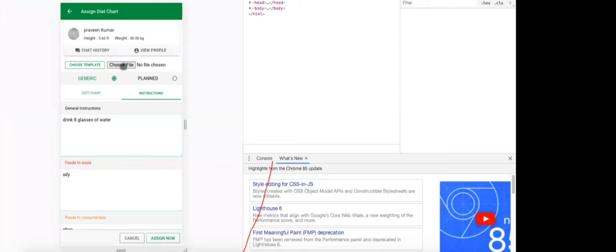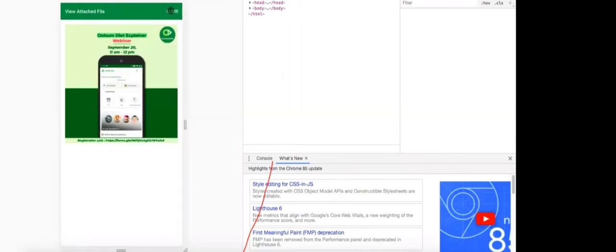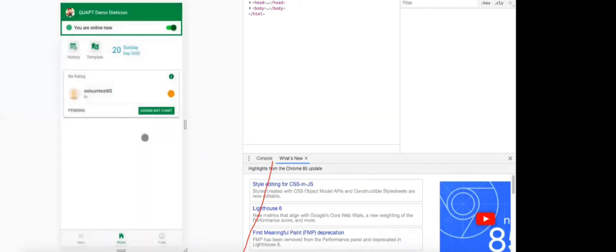Let us choose a file. Some webinar. This one is there. I can view the file I'm attaching. This is what the file is. On top of whatever, I want to assign now. Diet chart assigned successfully. If you see, that has been removed from here, the reason is there is no validity the dietitian has specified.